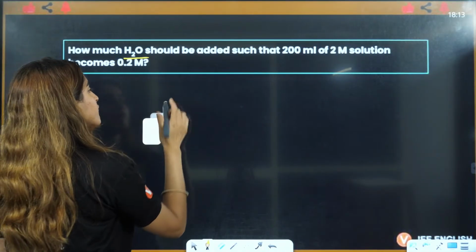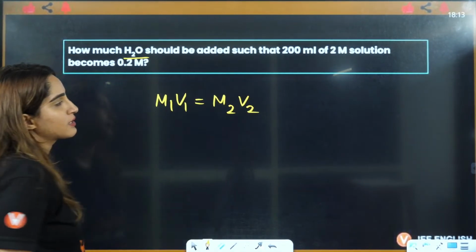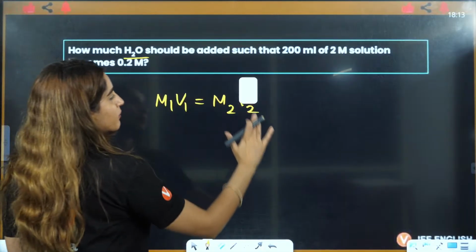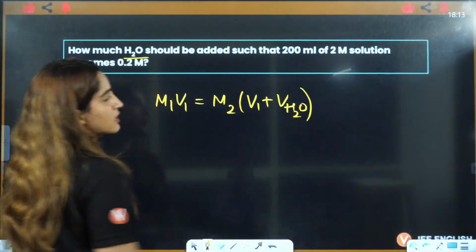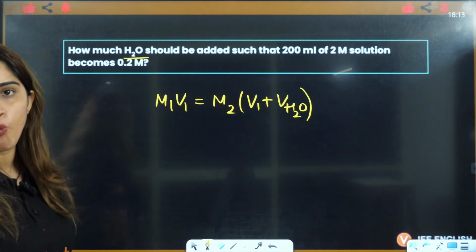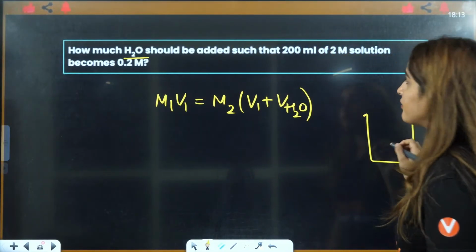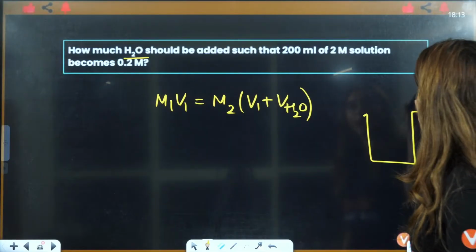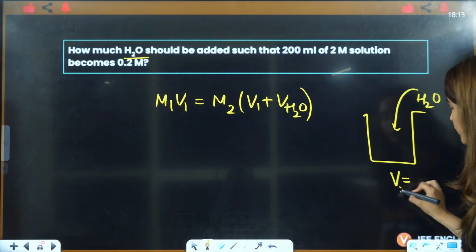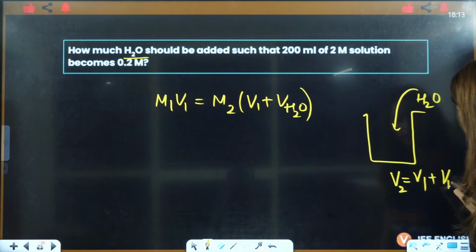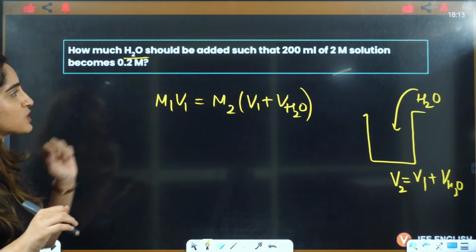So we know that M1 V1 equals M2 V2. What is V2? When you are adding water to a solution, the final volume V2 becomes V1, which was the initial volume, plus the volume of water.